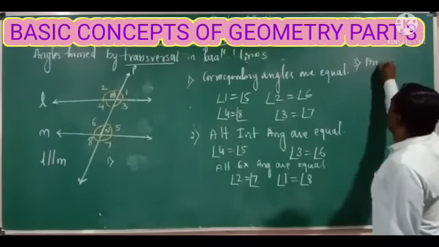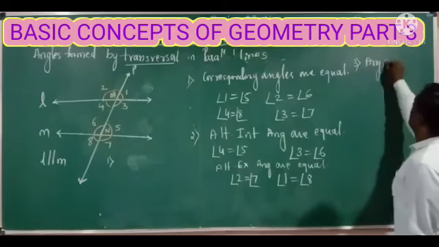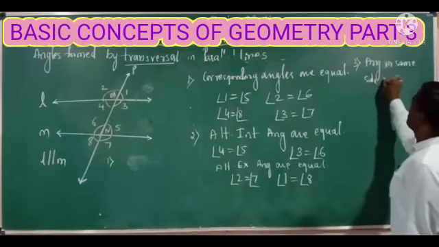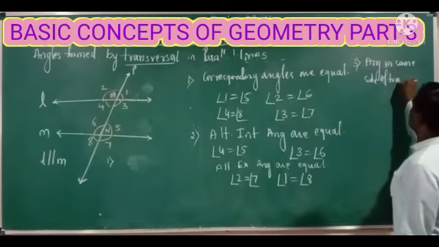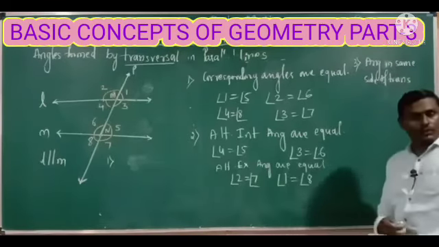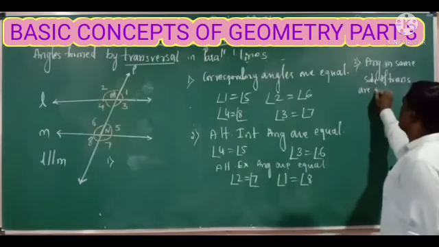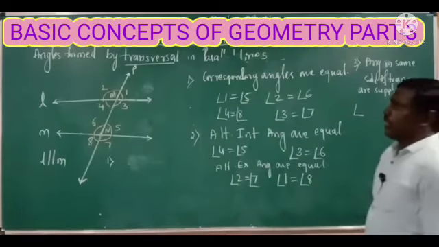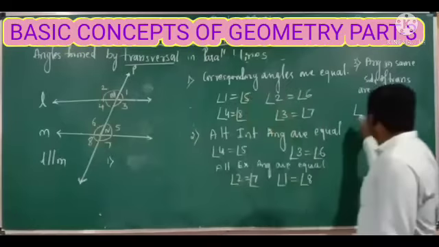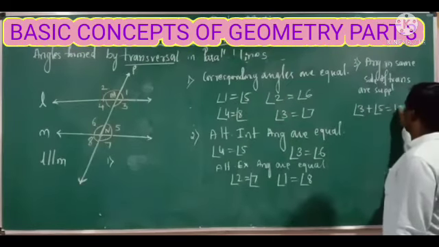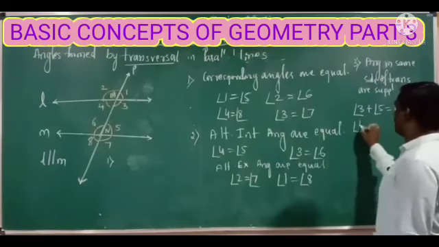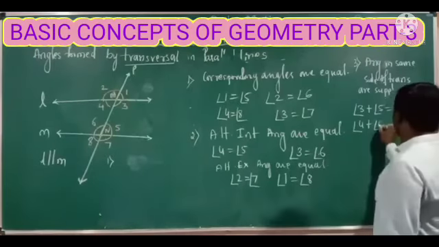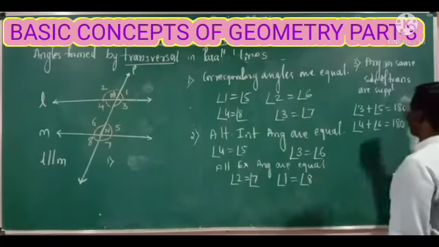So angles in the same side of the transversal are supplementary. What are the two pairs of angles here? Angle 3 and angle 5. Angle 3 plus angle 5 is equal to 180 degrees. Similarly, angle 4 and angle 6. Angle 4 plus angle 6 is equal to 180 degrees.